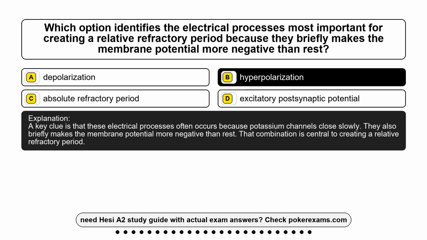They also briefly make the membrane potential more negative than rest. That combination is central to creating a relative refractory period.